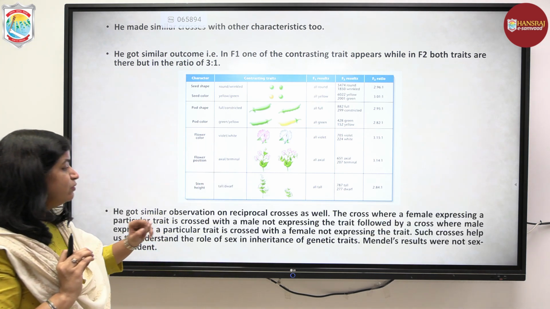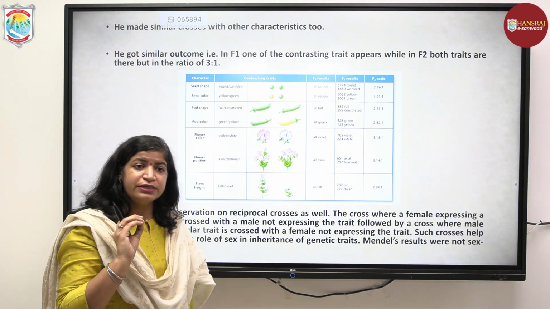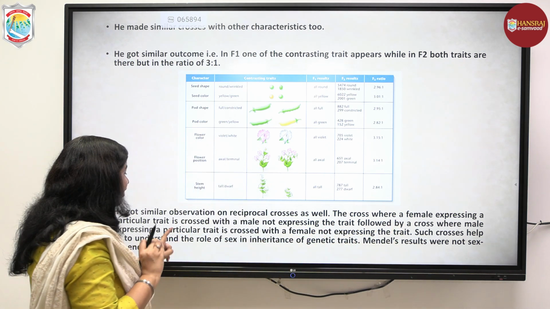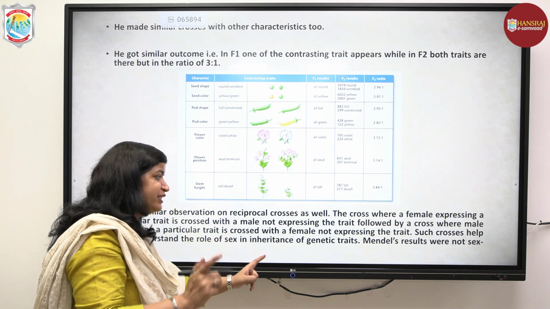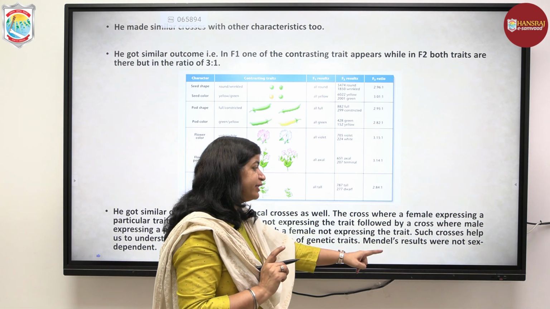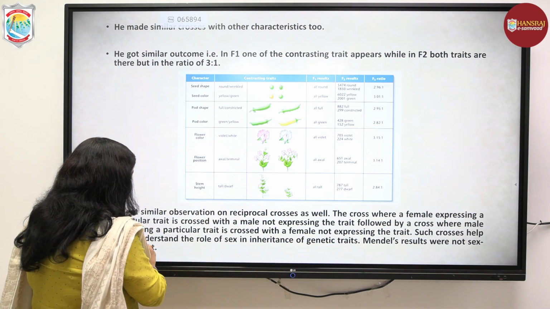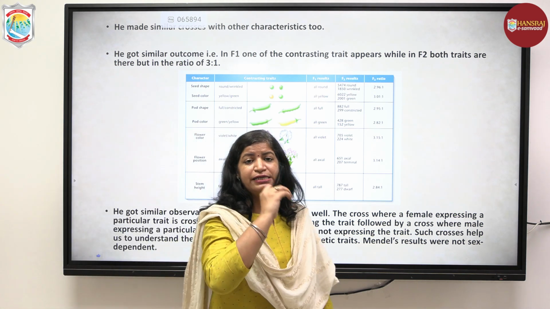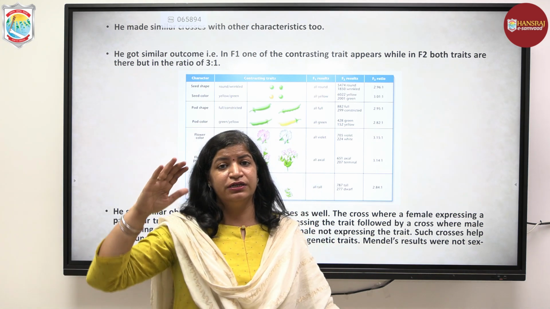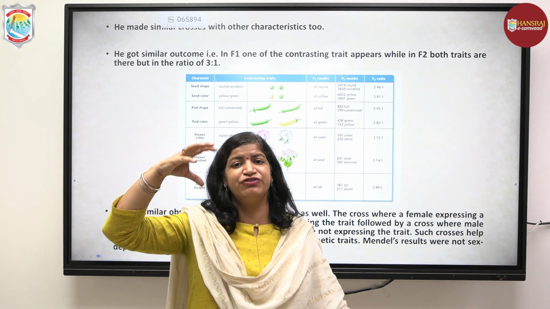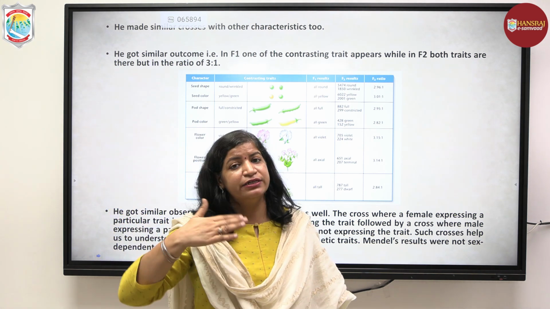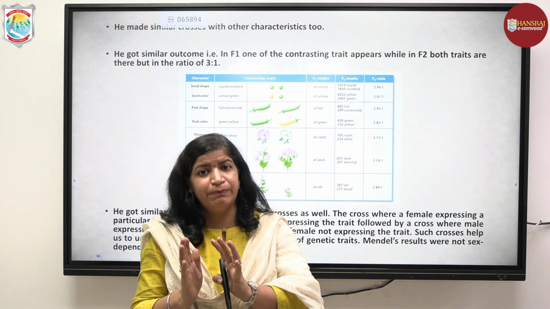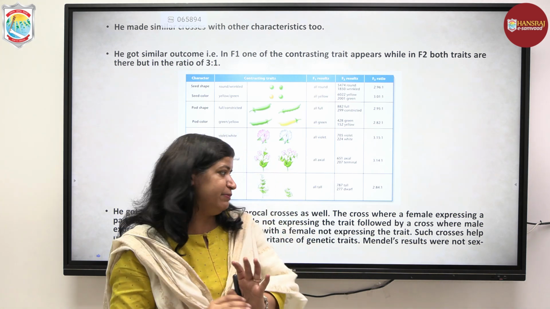Next, he also did a reciprocal cross. A reciprocal cross means the cross where a female expressing a particular trait is crossed with a male not expressing the trait, followed by a cross where a male expressing a particular trait is crossed with a female not expressing the trait. For example, if he started with a plant that was tall and it contributed the male gamete, in the next cross he took the tall plant contributing the female gamete.